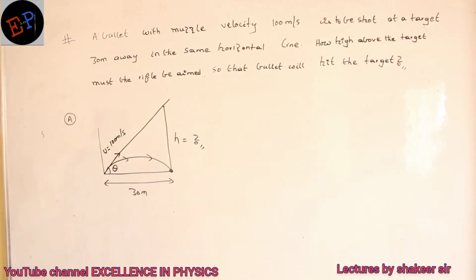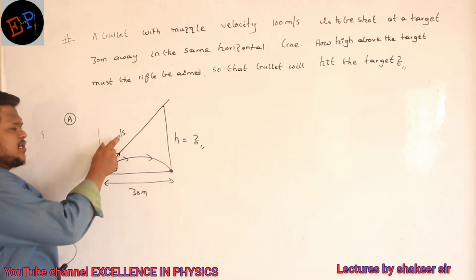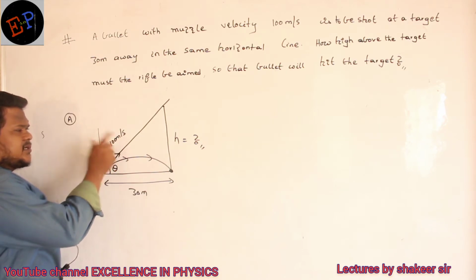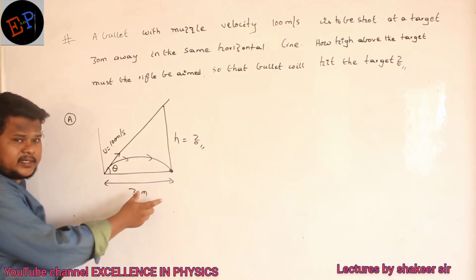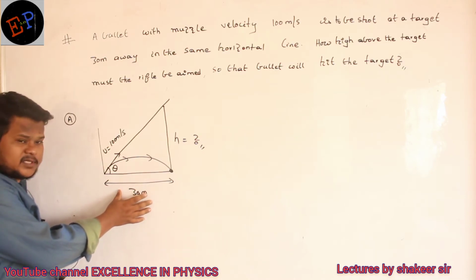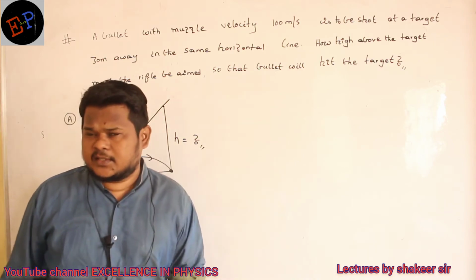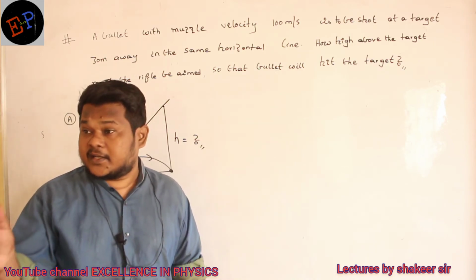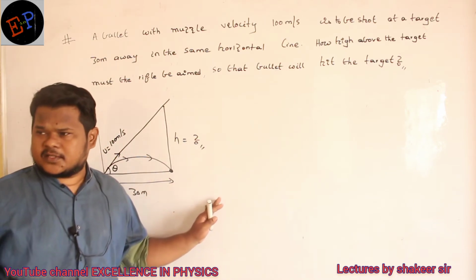First of all, the initial velocity with which I have thrown is given, no? 100 is given. And what is this 30? Range of the projectile. So let us first try to substitute in the range equation, and see if I can get the angle. Once I get the angle, then I can use Pythagoras theorem.